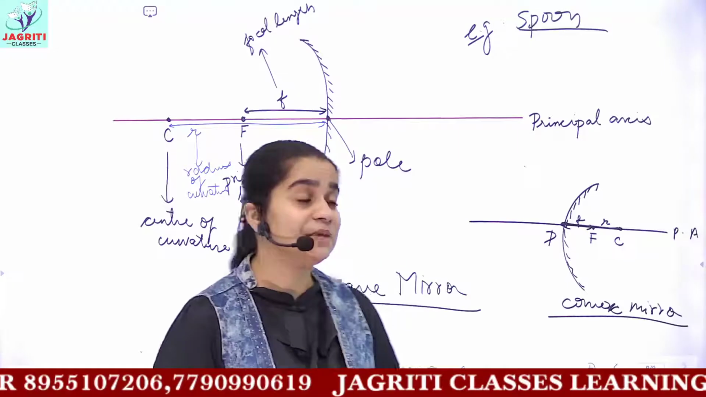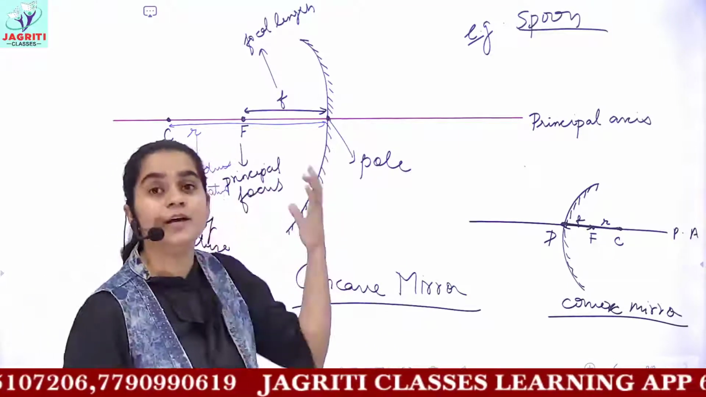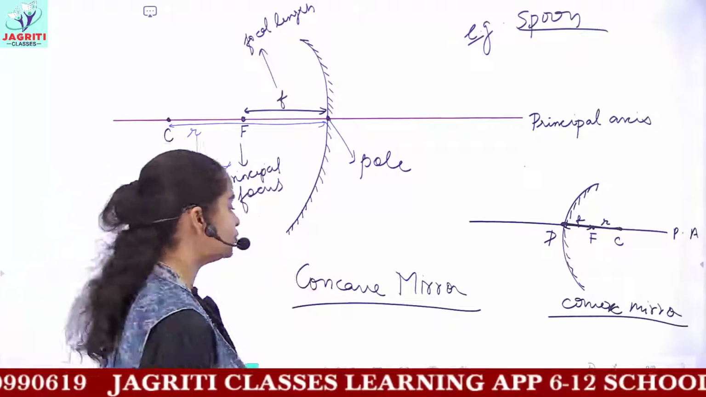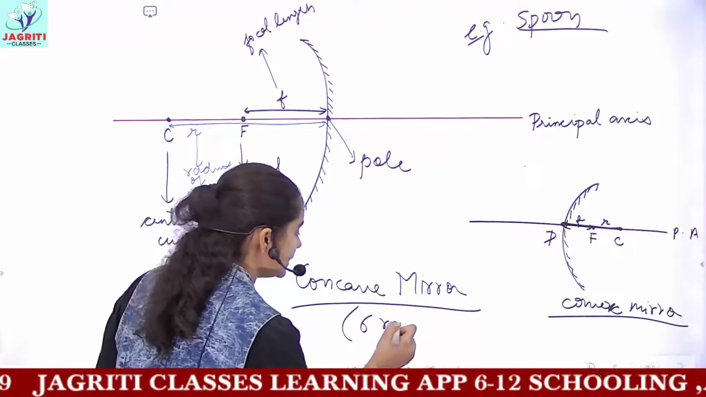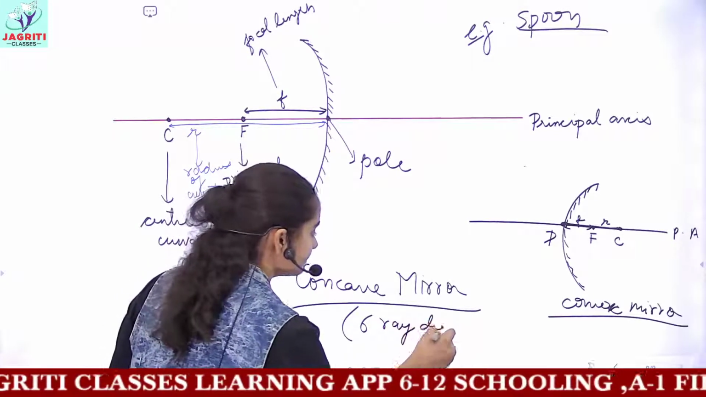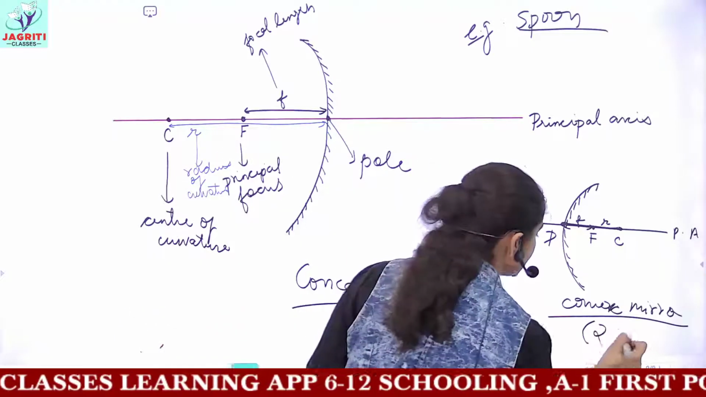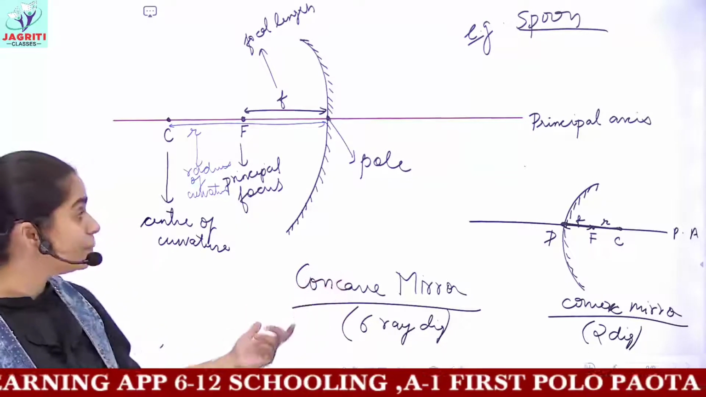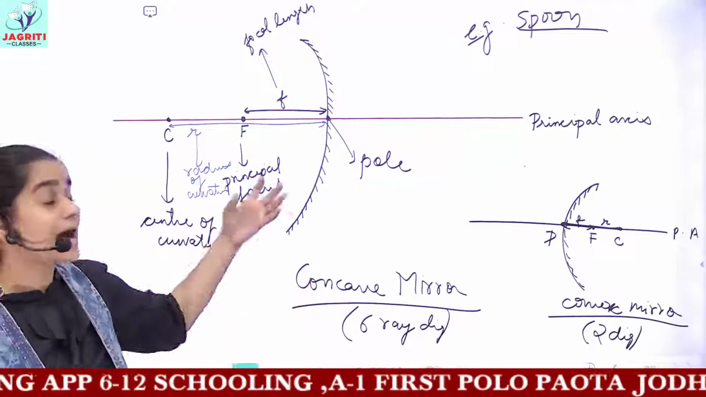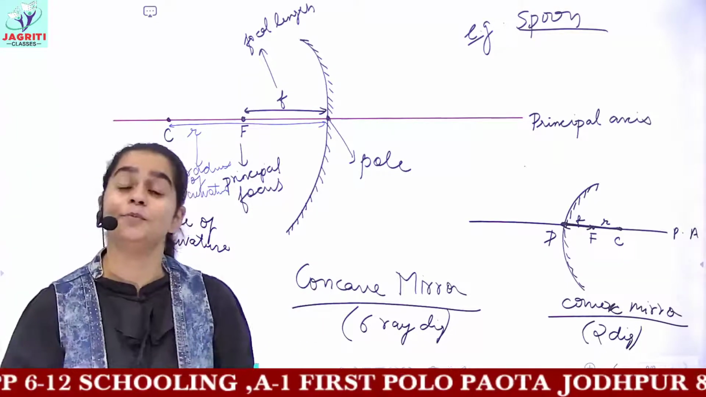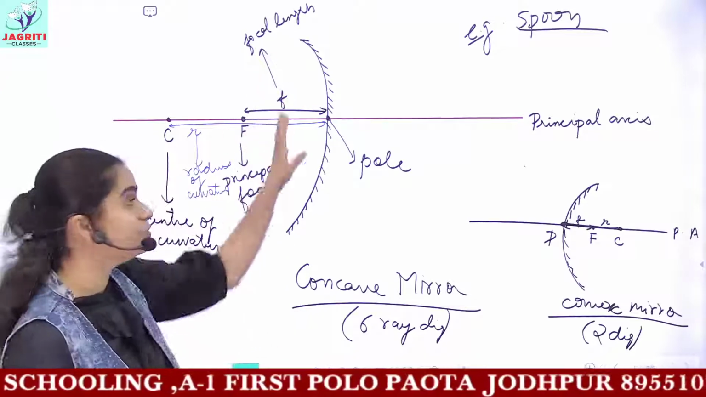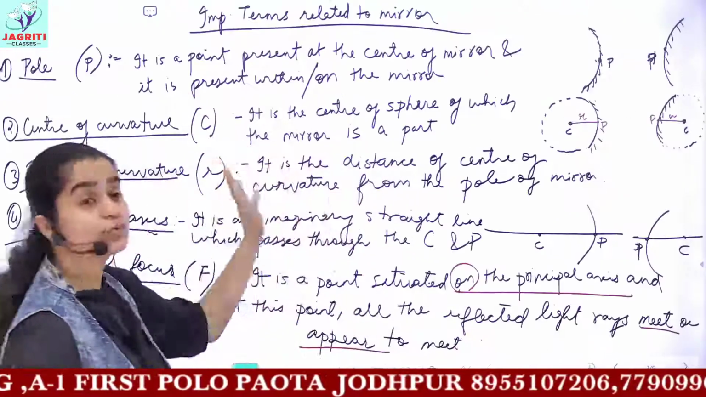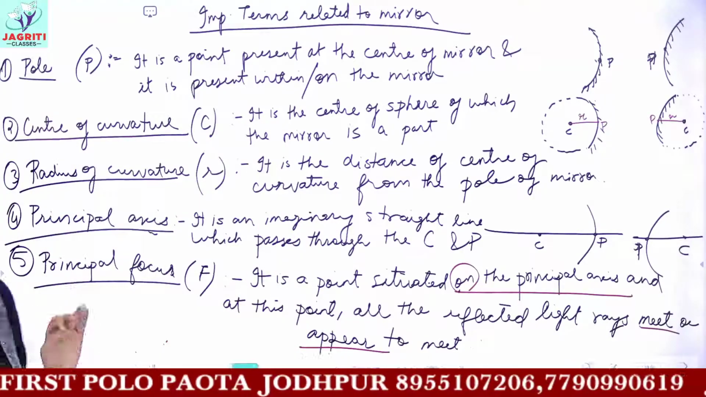Ray diagrams means the diagrams which represent the formation of image by a concave mirror. So you have to study 6 ray diagrams for concave mirror, and for convex you just have to study 2 diagrams. So a total of 8 ray diagrams are important. Many times these are asked in examinations. Almost every time you have a question about ray diagrams, and then you will get short questions related to the definitions which we discussed. So this chapter is very important.